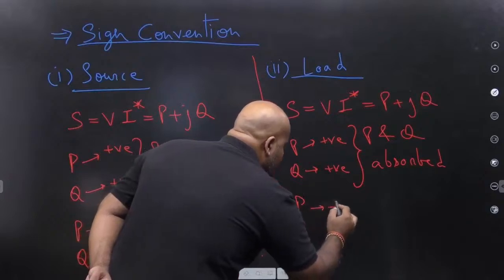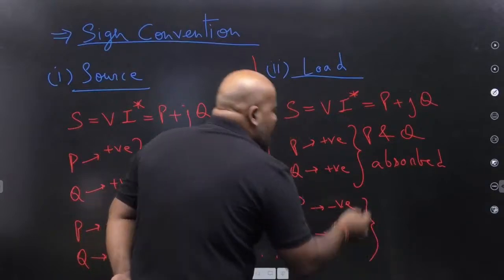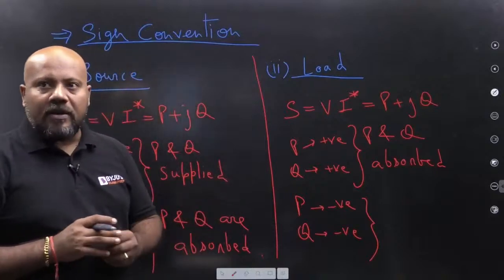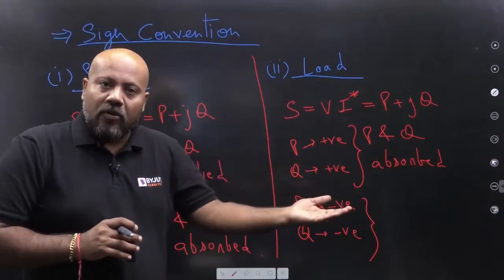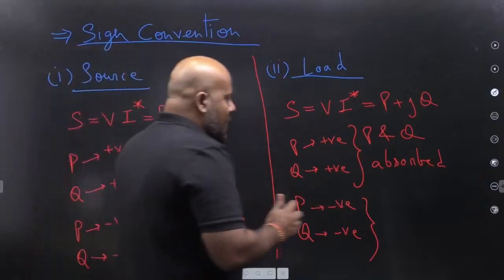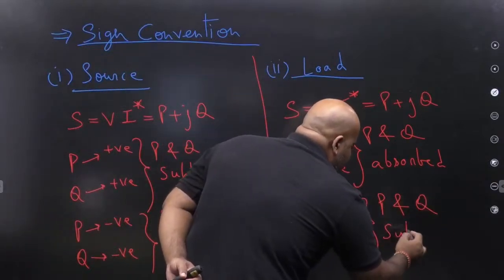And if you are getting P negative and or Q negative, it means instead of being absorbed, this much real and reactive power is being supplied by the load to the system. So, this is going to be P and Q supplied.